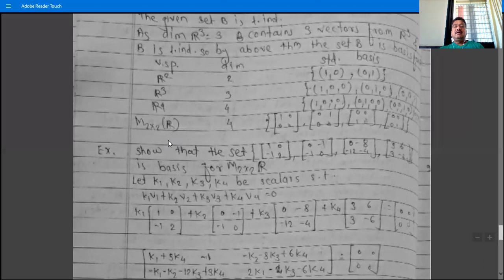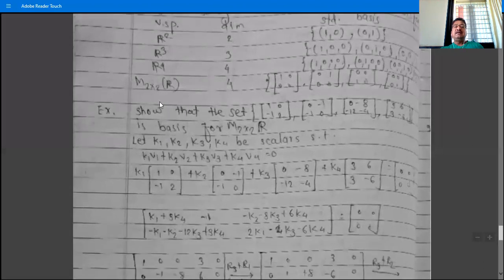In this fashion we could write Pn x or Pn, the set of all polynomials of degree less than or equal to n. Pnx is the vector space of all polynomials of degree less than or equal to n, and its dimension is n plus 1. The dimension of P2 is 3, the dimension of P3 is 4. In that way, the dimension of Pn is n plus 1.